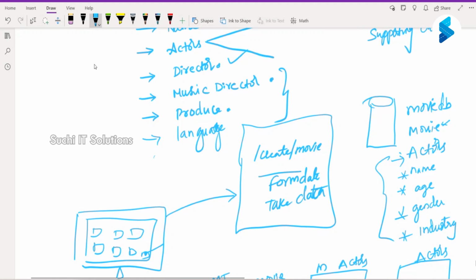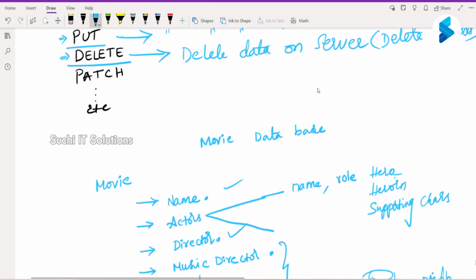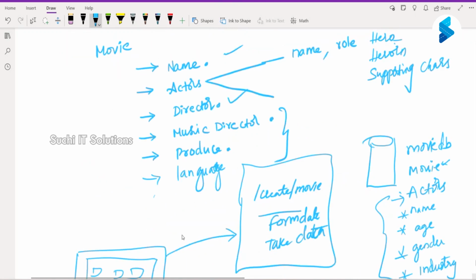Minimum I want this data to be present: name, actors and director, and music director, producer and language can be optional. So you have to add a check. Without this, you are not going to create a record. You have to send an error response back to the UI saying I need this detail.